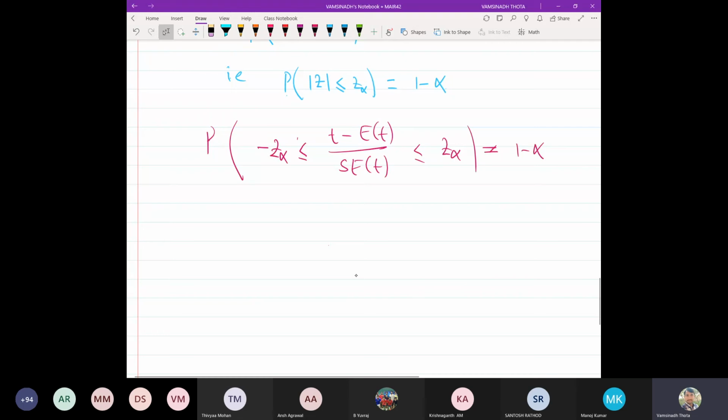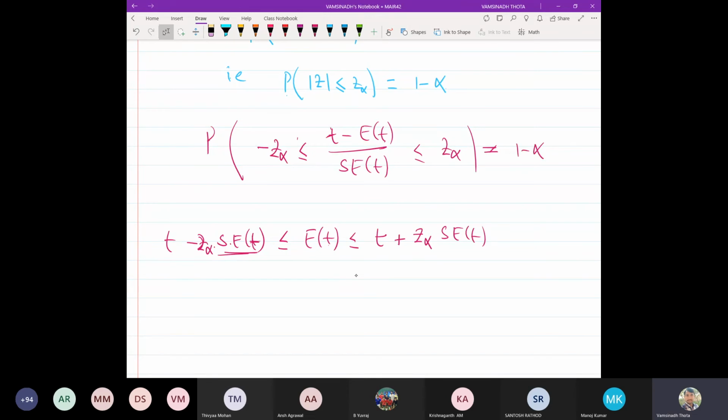Right? So obviously now basically we are mentioning that the expected value means the calculated value, and t is the assumed value. Now from this one, what you can say is that the expected value is less than or equal to t plus z alpha times standard error of t, and bigger than or equal to t minus z alpha times standard error of t.